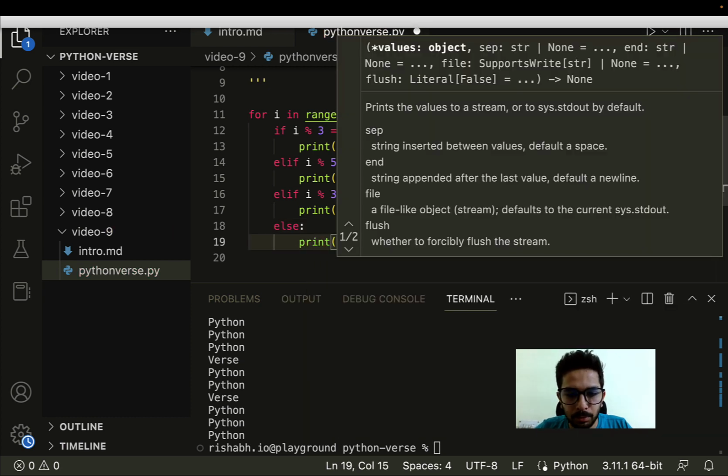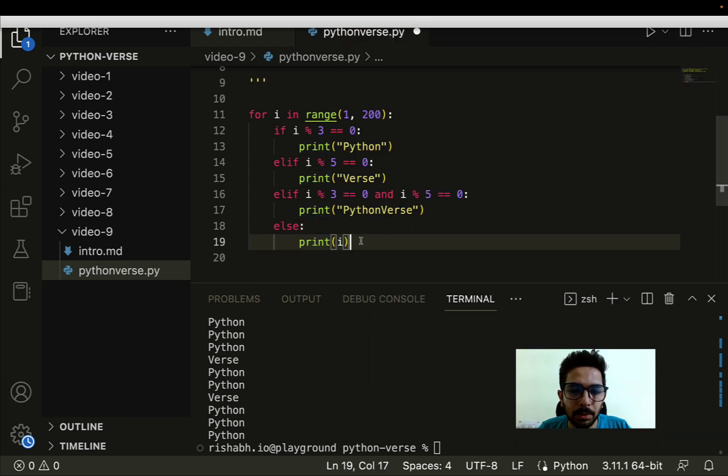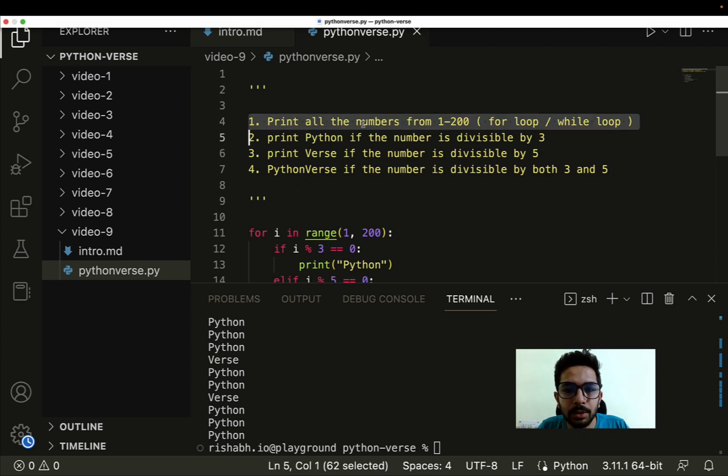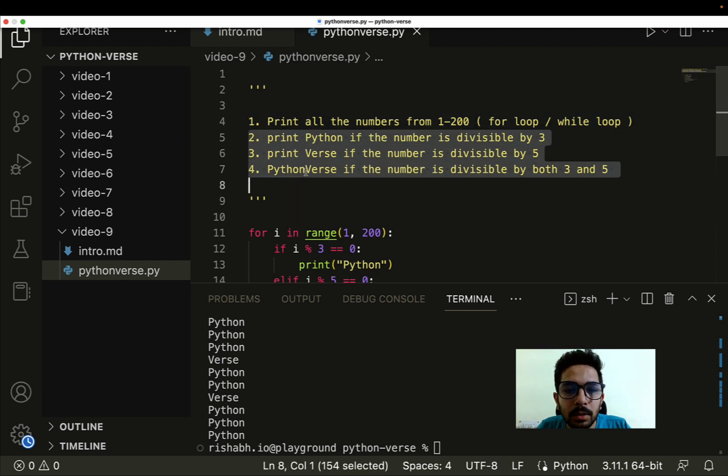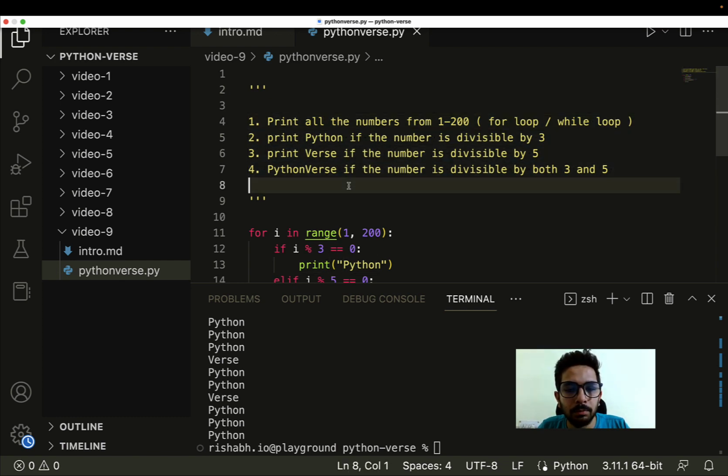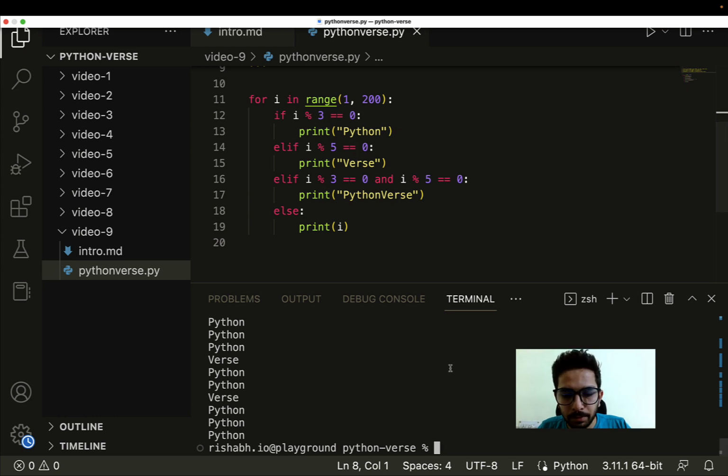That's the first point of failure, that sometimes we end up missing the crux of the story, wherein we have to print at least all the numbers when there is none of the conditions. When they are not satisfied, we have to print the numbers, right? Okay, let me save it, let me run it again.